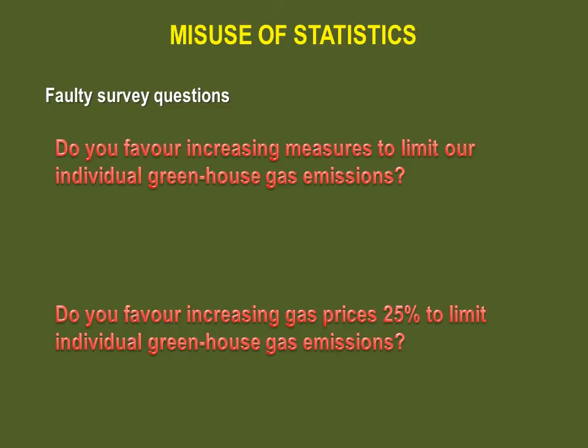Our last misleading item is the survey question. The way a question can be worded may influence the answers. It's fair to say that a large majority of the population is in favor of limiting greenhouse gas emissions and thus would agree with the first question. But the response could be very different if the second one was asked.